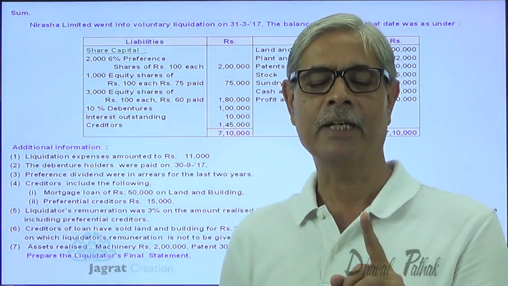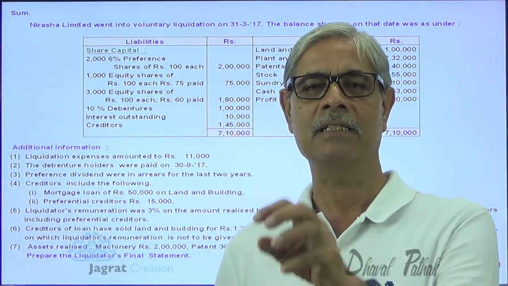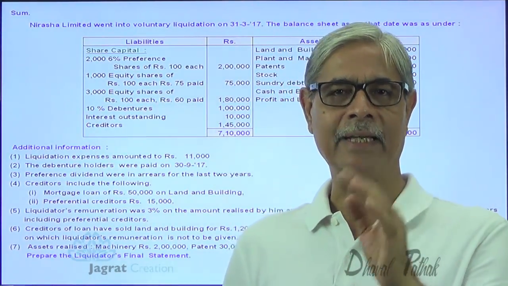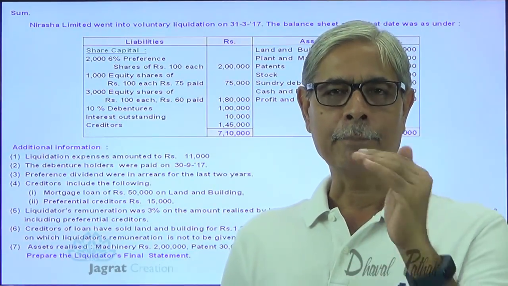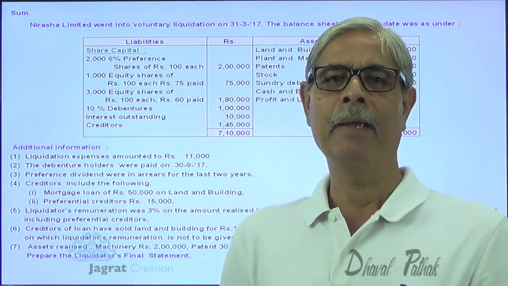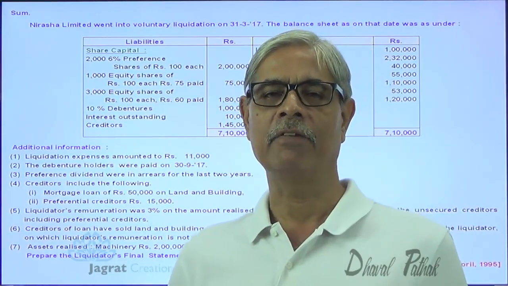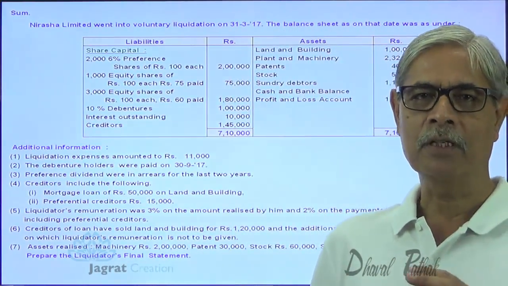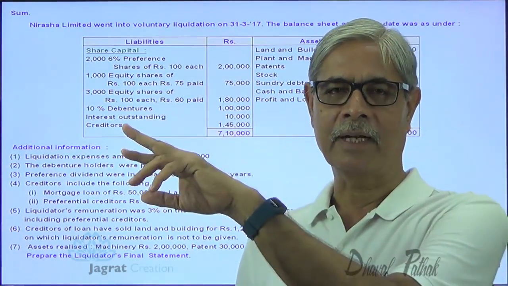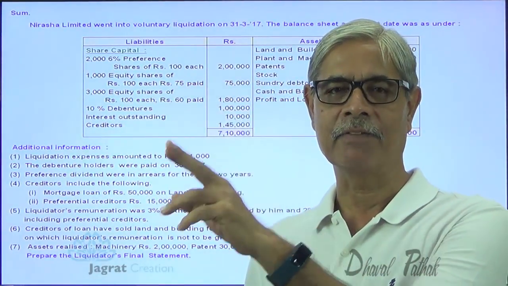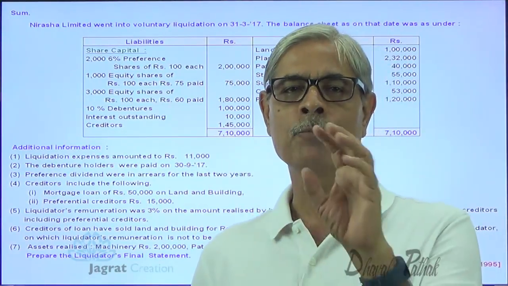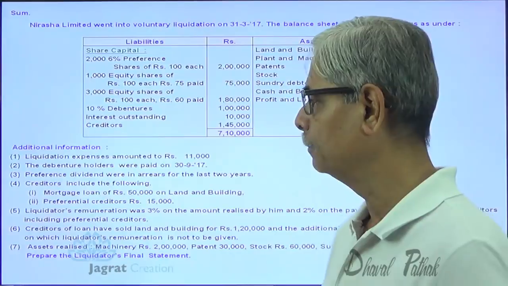creditors. Unsecured creditors means they have got a claim against the company, and they need to be paid in priority to any payment made to preference shareholders and equity shareholders. But they are entitled to payment after fully secured creditors are paid, liquidation expenses and liquidator remuneration are paid, preferential creditors are paid and debenture holders are paid. After that, unsecured creditors get paid.